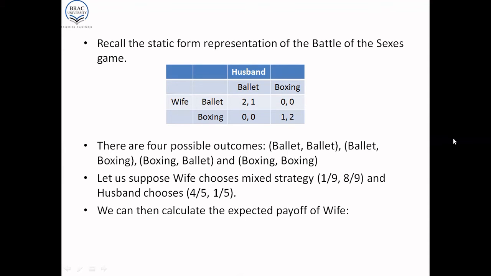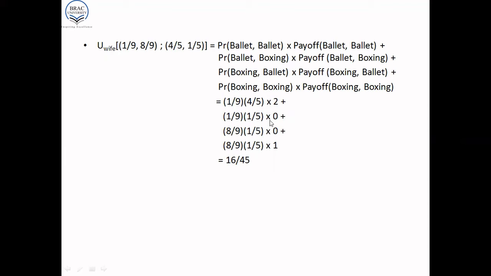So in that fashion, we have 1/9 times 1/5 times 0. What is 0? 0 is the payoff to the wife if she goes to the ballet, but the husband goes to the boxing match. Remember, in the Battle of the Sexes, the husband and wife would rather be together than be apart. If they are apart, then the payoff to either the wife or the husband is always 0.